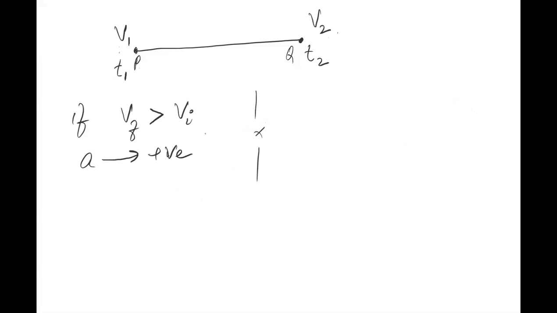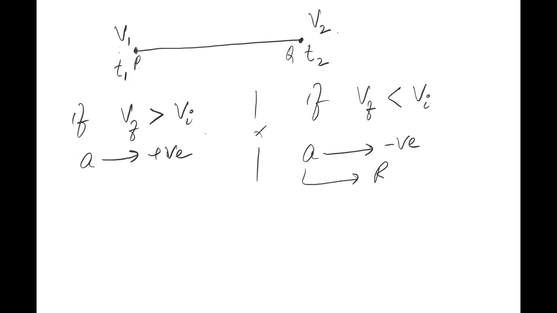On the other hand, if final velocity is less than initial velocity, so acceleration will be negative and this negative acceleration is called retardation. Did you understand?